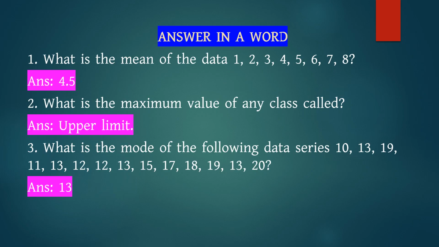Answer in a word. Number 1. What is the mean of the data? 1, 2, 3, 4, 5, 6, 7, and 8. Answer 4.5. Number 2. What is the maximum value of any class called? Answer upper limit.